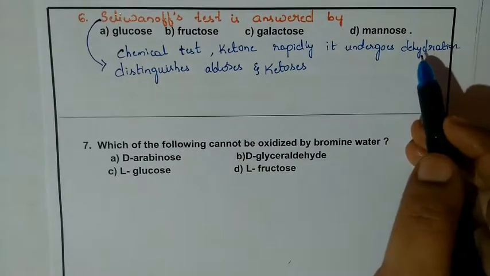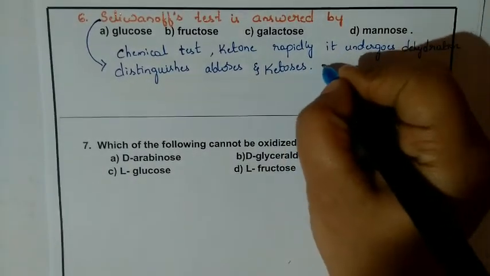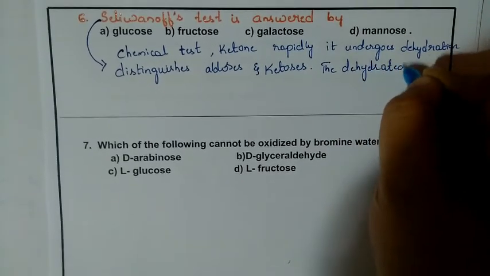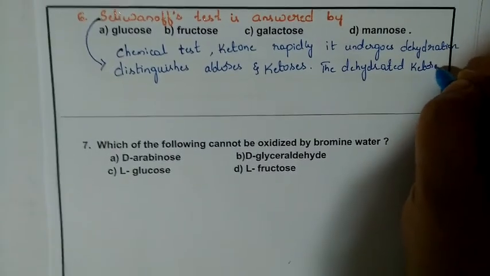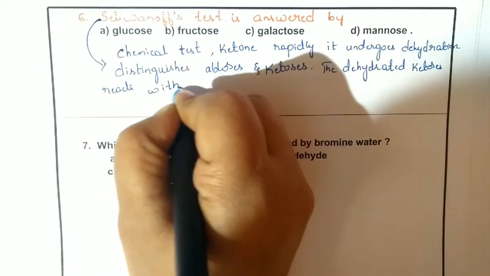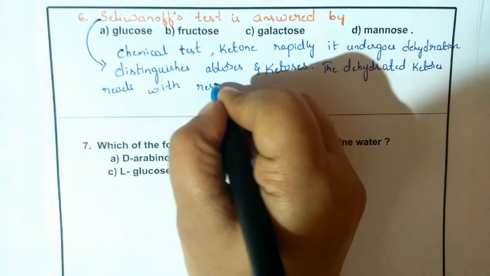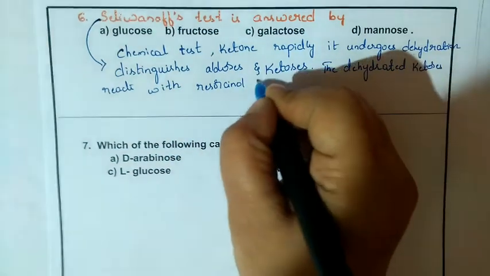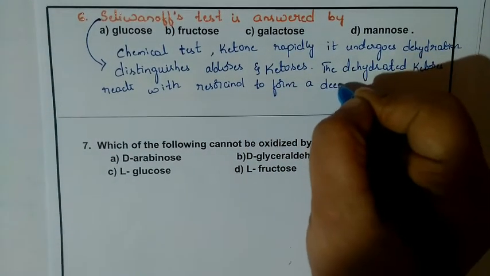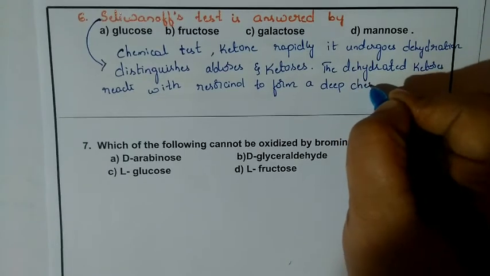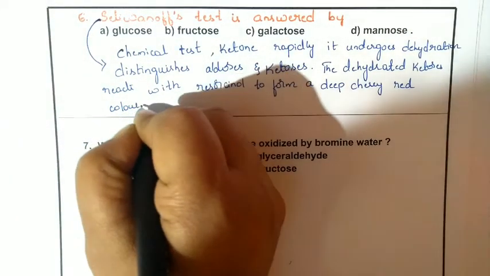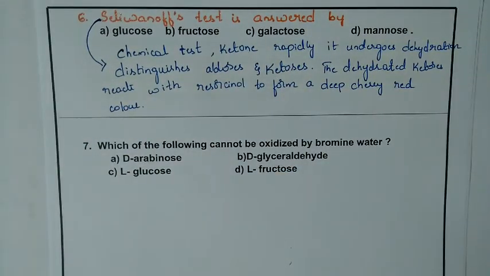The remaining part also we will write. So the dehydrated ketose reacts with resorcinol to form a deep cherry red color. This indicates the presence of ketose.